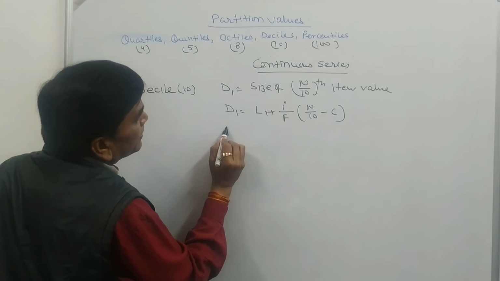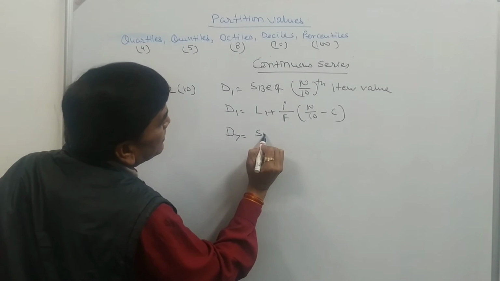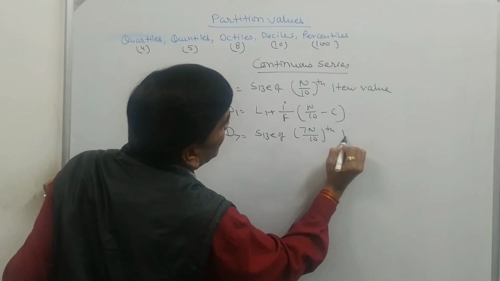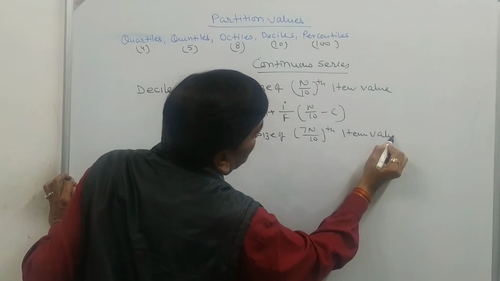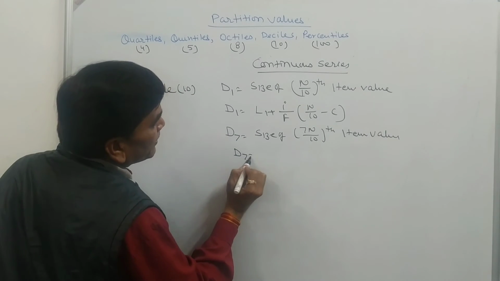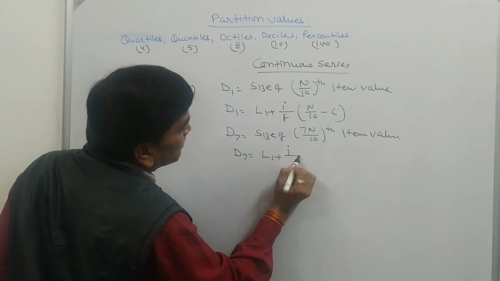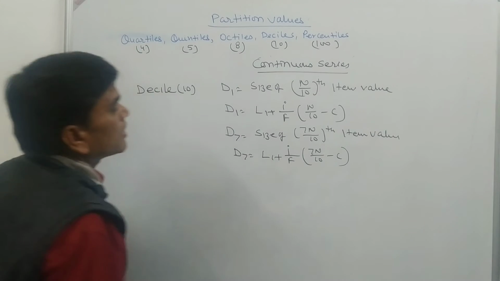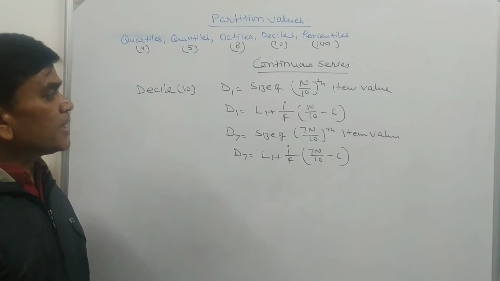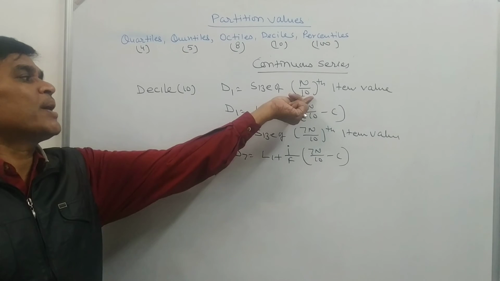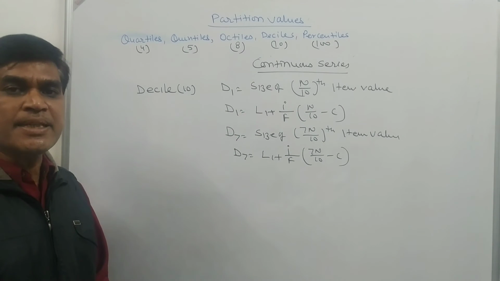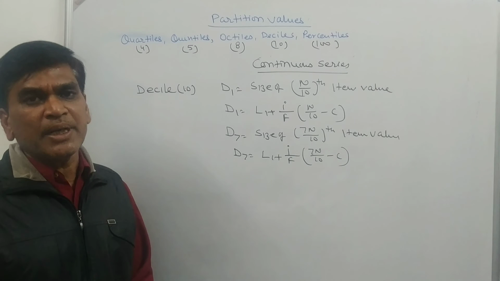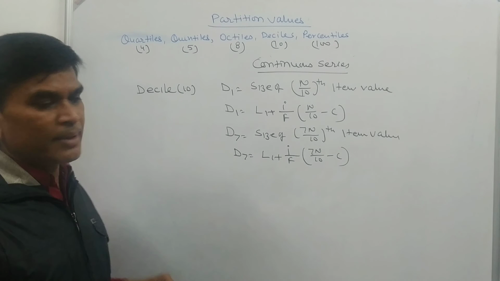If you are to calculate decile 7, then the size of 7n upon 10th item value, to get the actual value, D7 is equal to L1 plus I upon F times (7n upon 10 minus C). So similarly, the formula is the same, but only how many parts there are, the dividing factor, is changed. If there are 4 parts, then the dividing factor will be 4. If there are 8 parts, then the dividing factor will be 8.